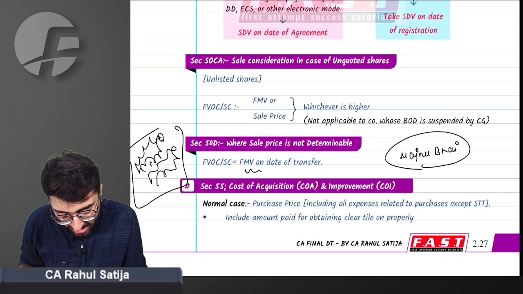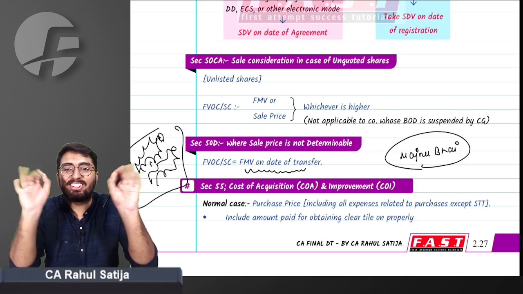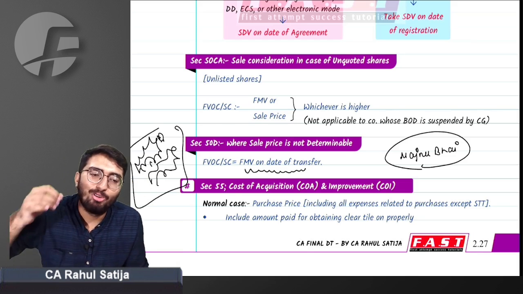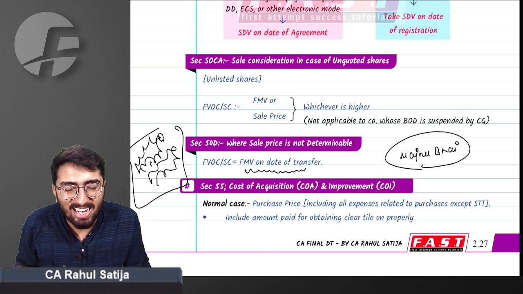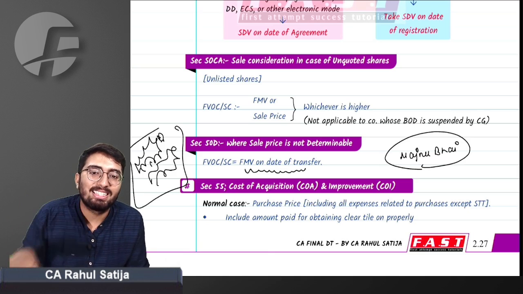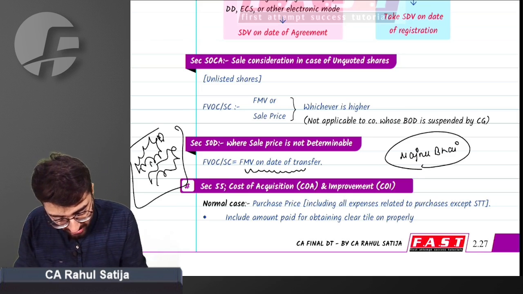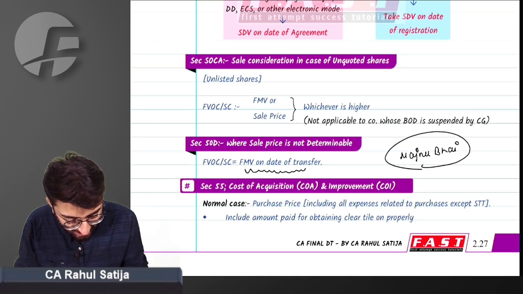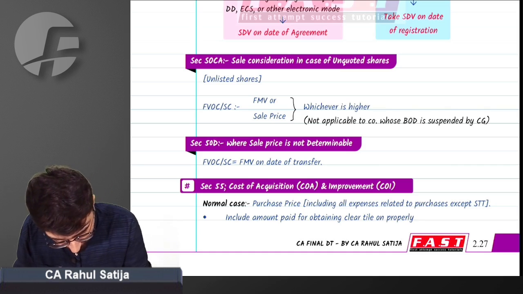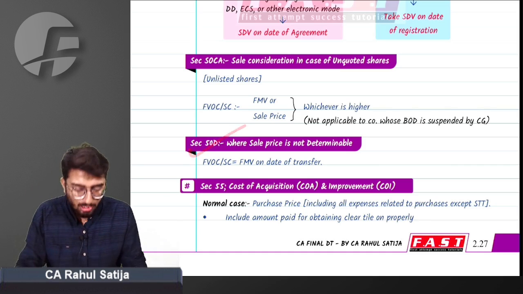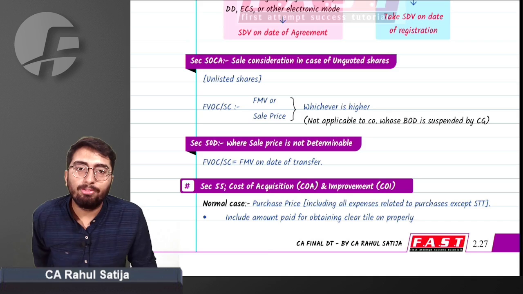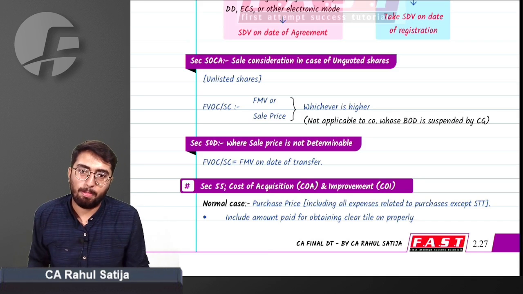The right answer is Majnu Bhai will say FMV on the date of the transfer. Whatever the fair market price of such painting would be will be considered as sales consideration for such asset. Did you understand this point or not? Okay, sir, we did understand what you are trying to say. This completes our portion of calculation of full value of consideration.